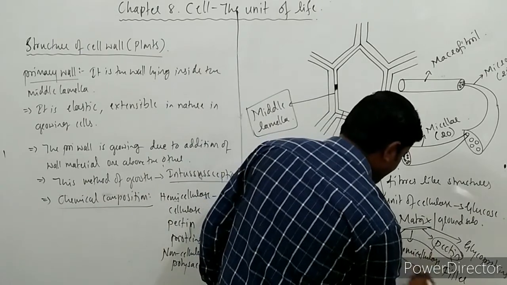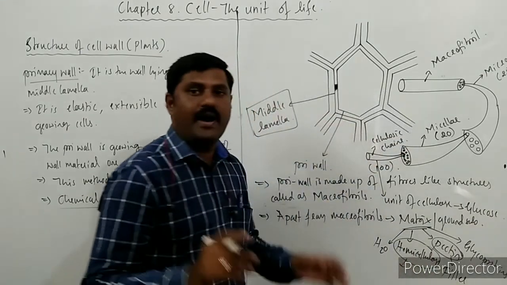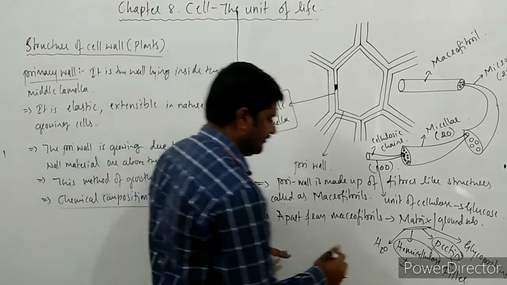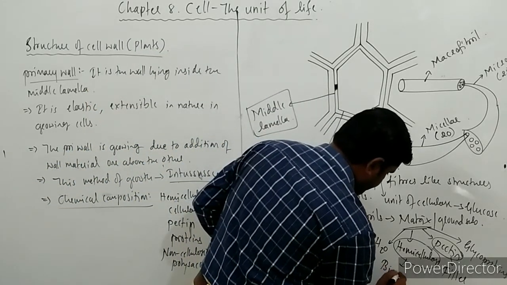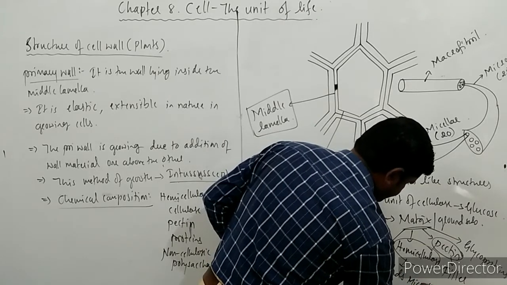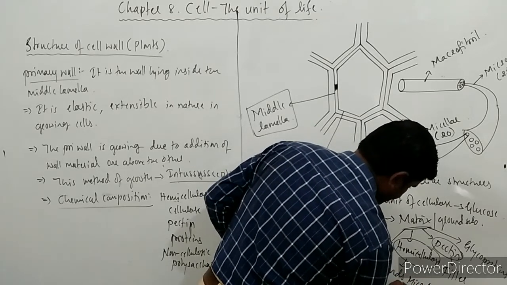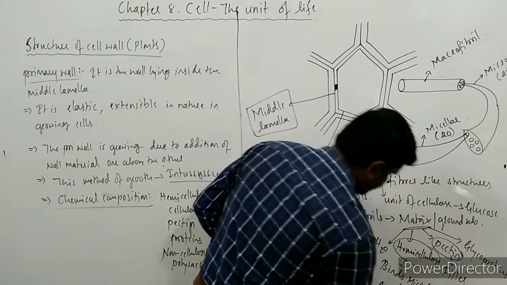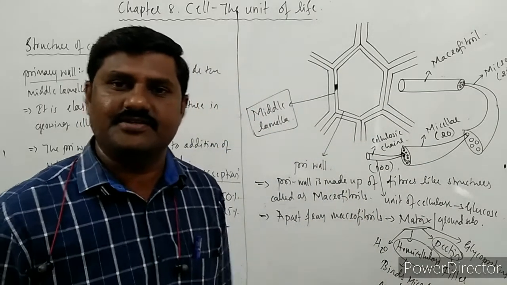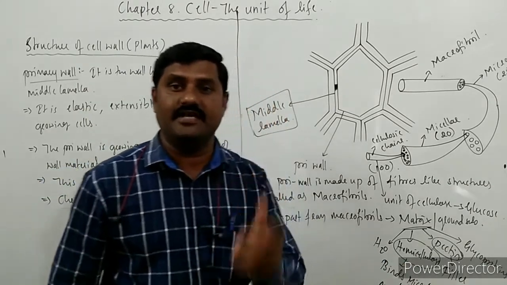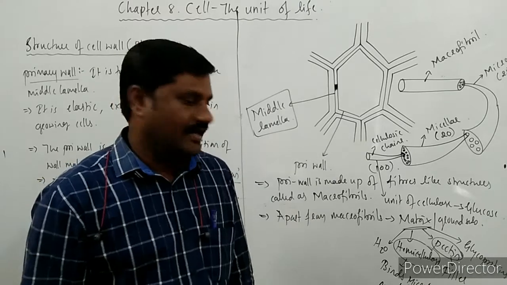So what about this hemicellulose? It binds the microfibrils with the matrix. That is the nature of hemicellulose, right?